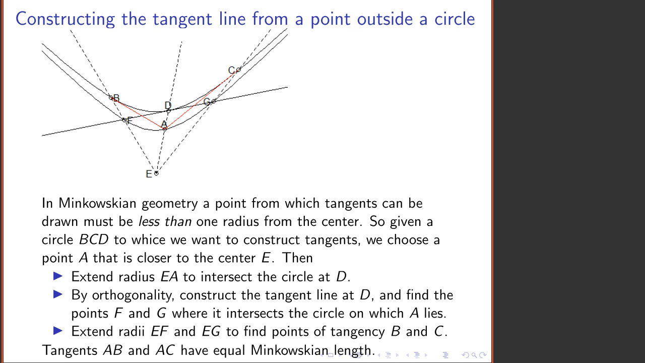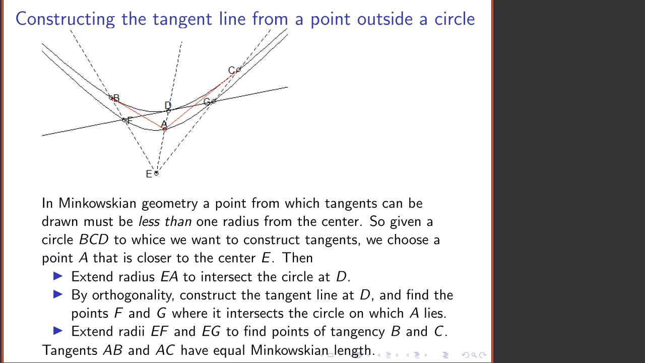One of Euclid's nicest constructions involving circles is his construction of tangent lines drawn to a circle from points outside the circle. And it turns out the same construction works in Minkowskian geometry. There's only one catch. If you want to draw a tangent to a Euclidean circle, then you need to start at a point that's more than 1 radius away from the center of the circle. Whereas if you want to do the same thing in Minkowskian geometry, you have to use a point whose distance from the center of the circle is less than 1 radius.